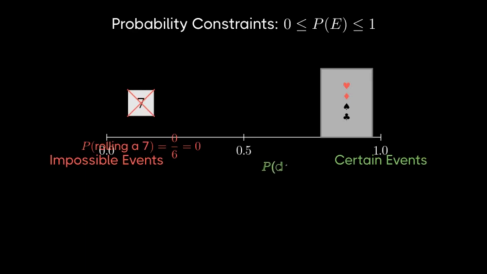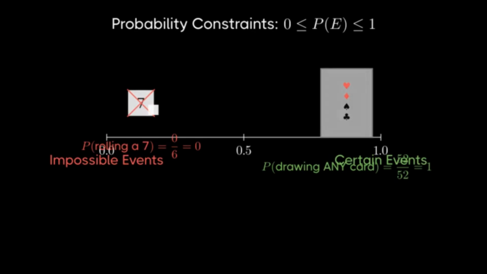Using our probability formula again, there are 52 favorable outcomes since drawing any card satisfies our condition, and there are 52 total cards in the deck. So the probability is 52 divided by 52, which equals exactly 1. This represents absolute certainty. The event will always occur.